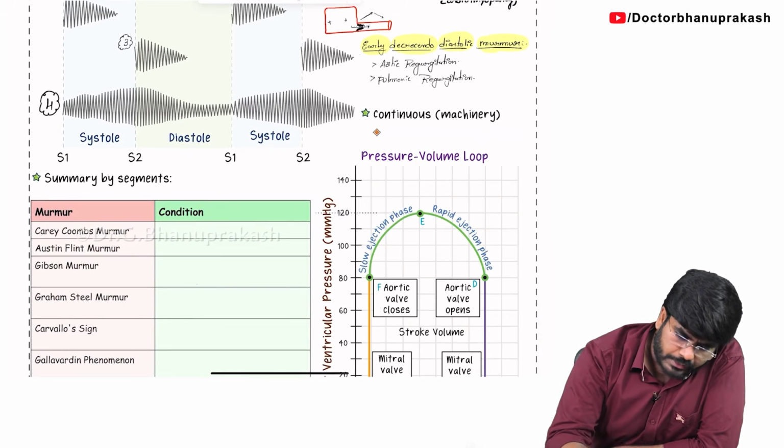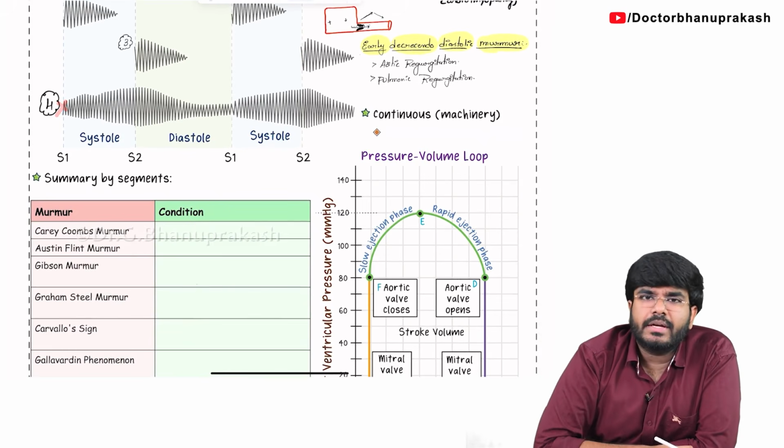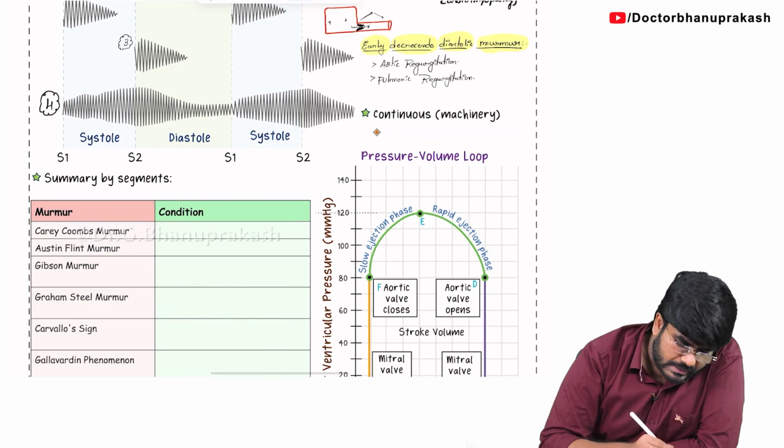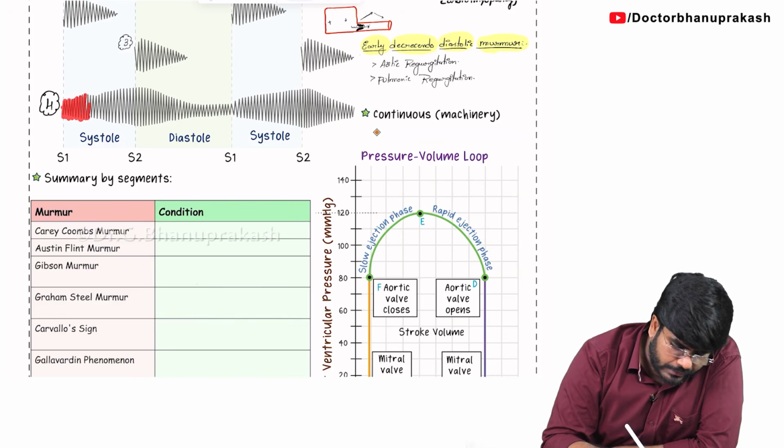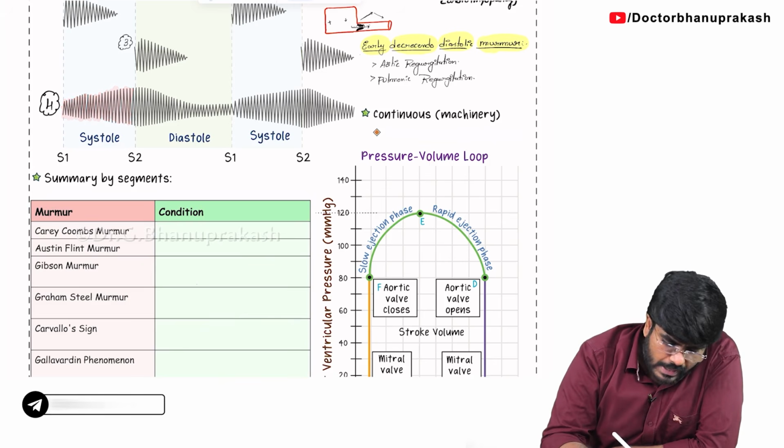Next, look at this fourth murmur. See this fourth murmur, you tell me, where is it present? Where is it located? Is it a systolic murmur or diastolic murmur? The murmur is going to be seen during the phase of systole, and during the diastole also.